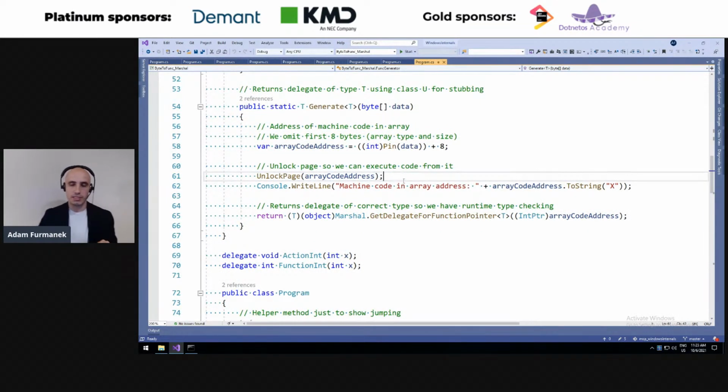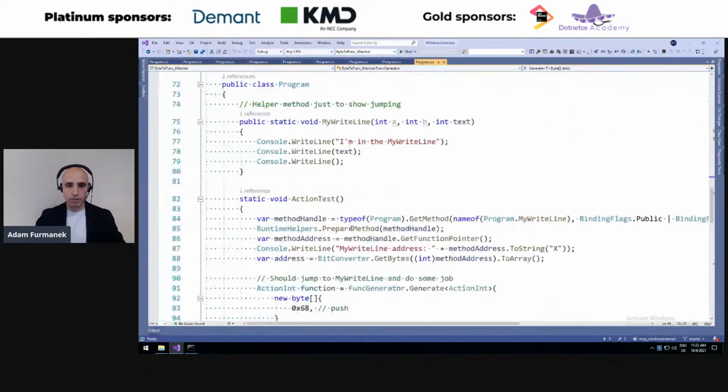So we ask the operating system, hey, take this page of memory and make it executable. Okay, and for that we just call win API. Finally, what we do is we call get delegate for function pointer of type T. So we get our delegate basically to this machine code. We cast it twice to get the proper type checks, and that's it. So this is how it works for